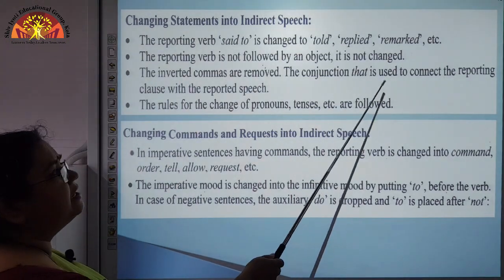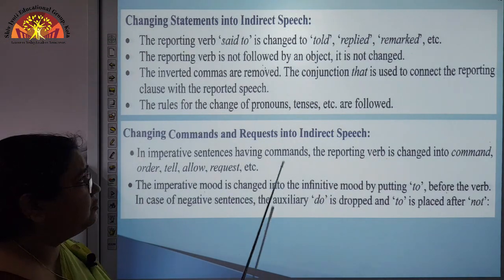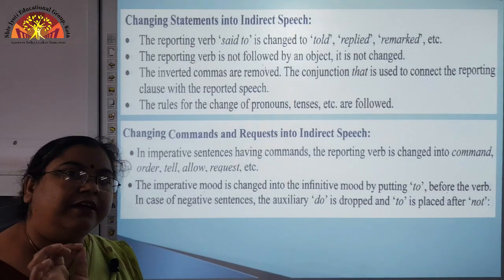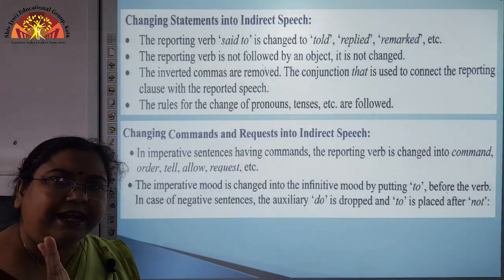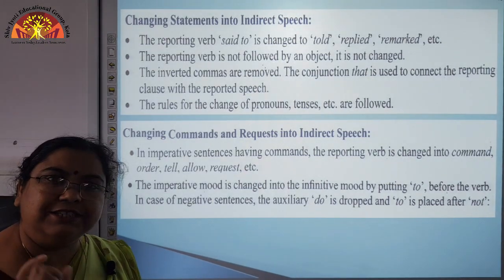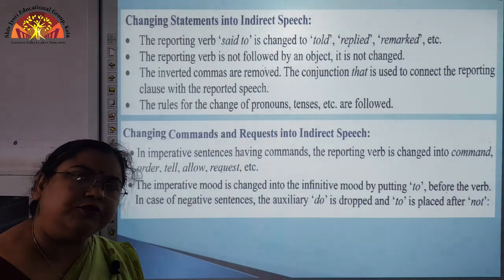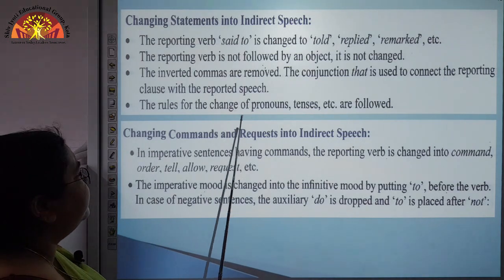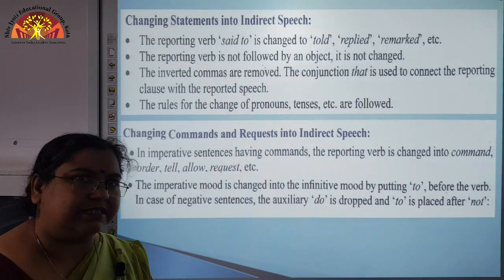The conjunction that is used to connect the reporting clause, we have to make a connection between the reporting verb section and the reported speech section. To make that connection, we use a conjunction, that is, that, or in other cases we also use if, whether, etc. The rules for the change of pronouns, tenses, etc. we have already discussed.